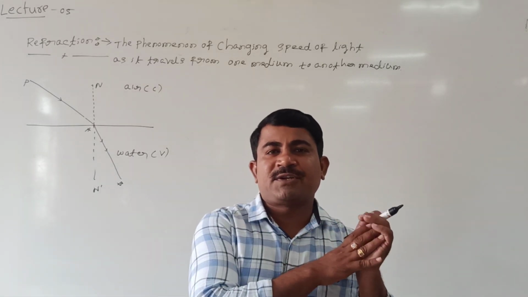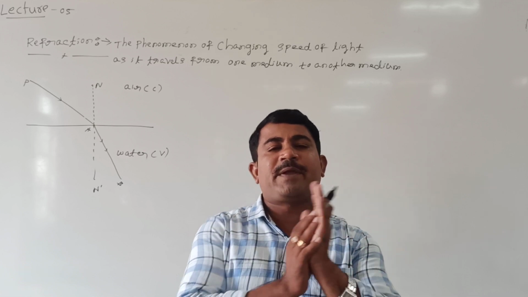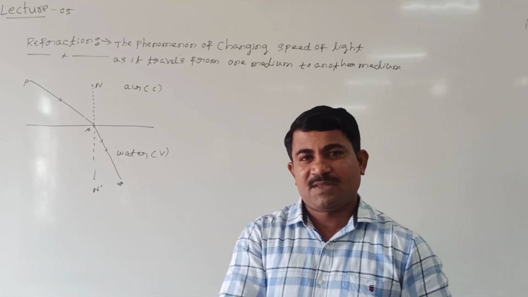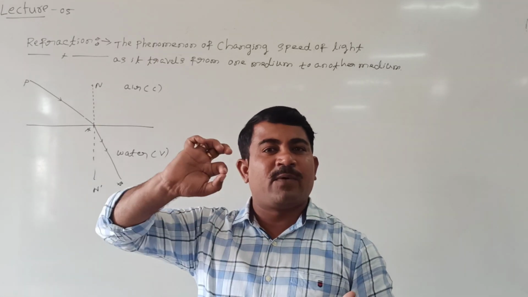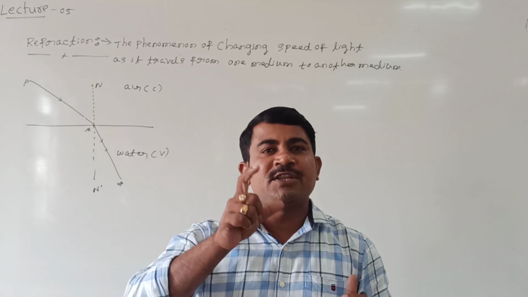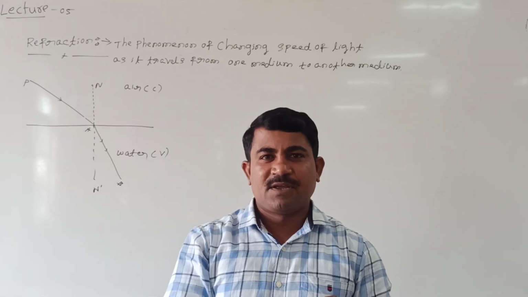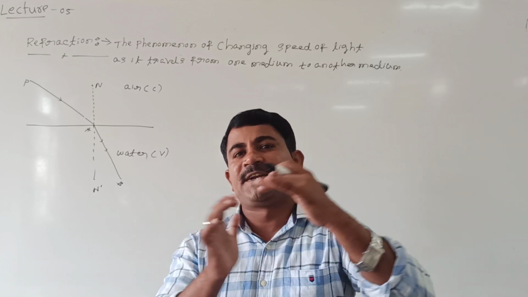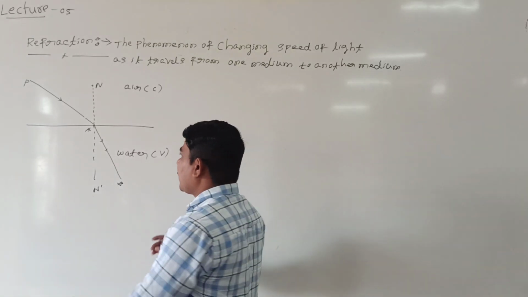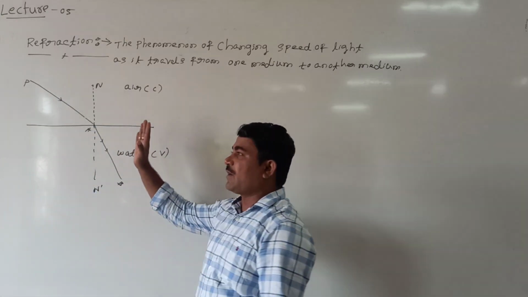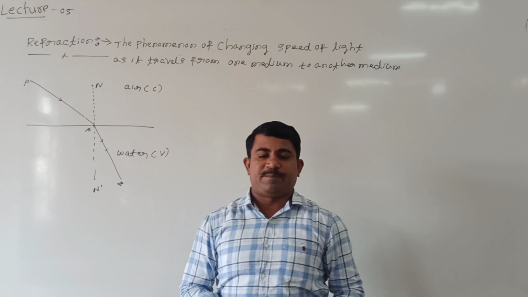Then during refraction, what happens here? During refraction, the speed of light changes because of the change in wavelength of the light. When a ray of light travels from one medium to another medium, definitely the wavelength will change. Due to the change in wavelength, speed also changes. Due to the change in speed, definitely the path of the ray of light changes. It changes like this as it travels from one medium to another medium.